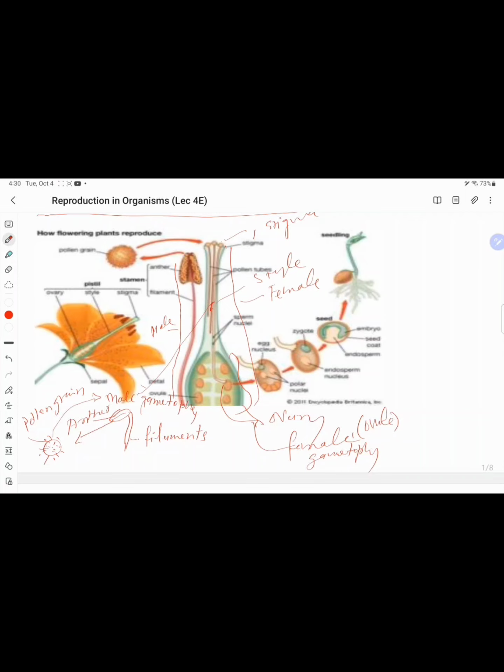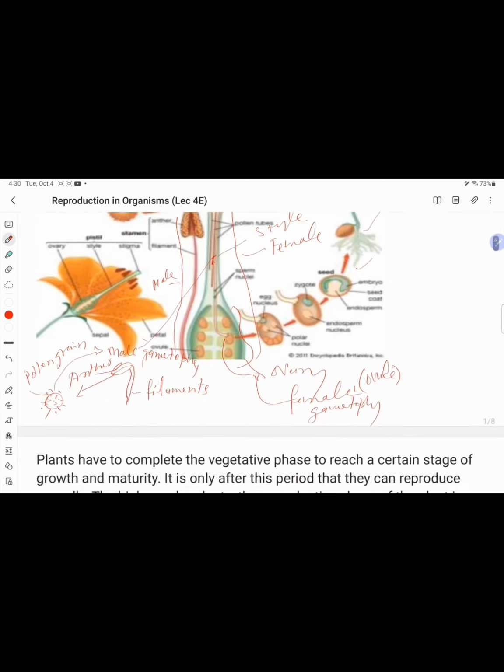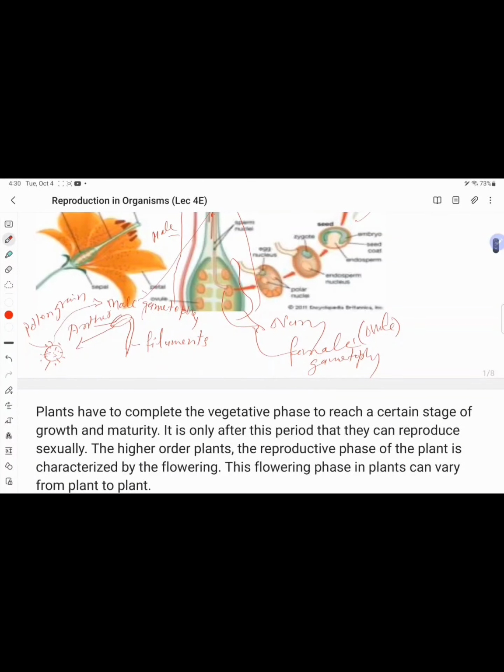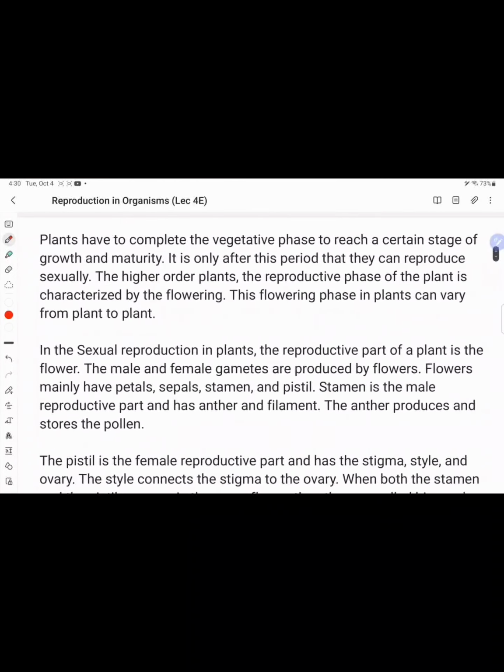Then it is fertilized and grows into a seed, then a seedling. This is the result of sexual reproduction in the case of plants.